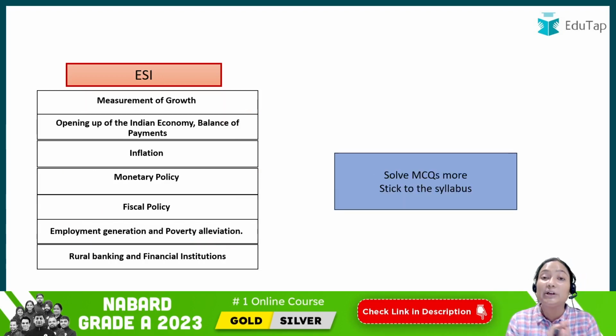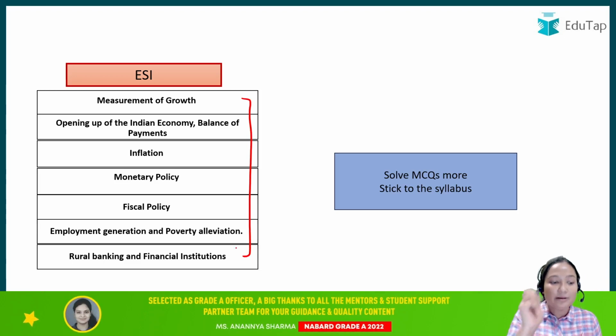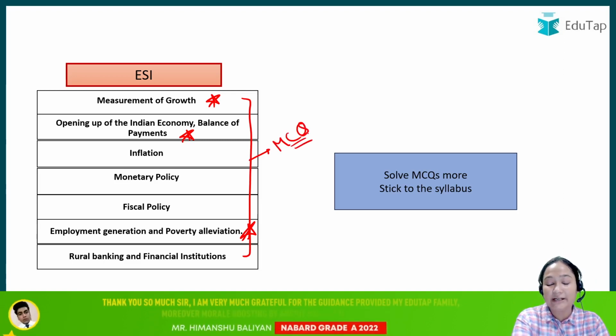Then coming to the ESI static. ESI static में again these are the 7 chapters that are most important. इनमें भी measurement of growth, opening up of Indian economy and balance of payment and employment generation and poverty alleviation, ये आपके primary chapters होंगे. इनका you will have to understand the concept. बाकियों का you can go with the MCQ form, right, if possible.